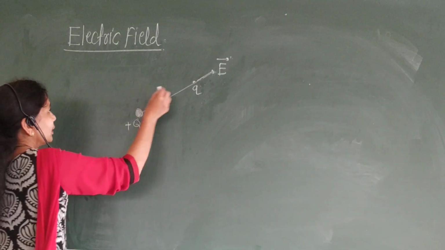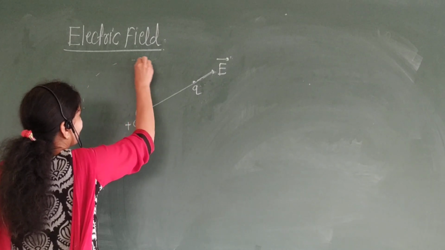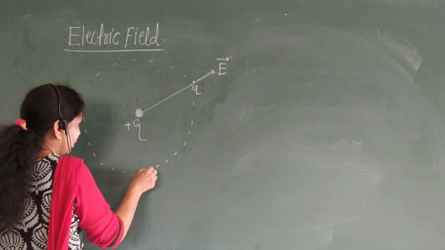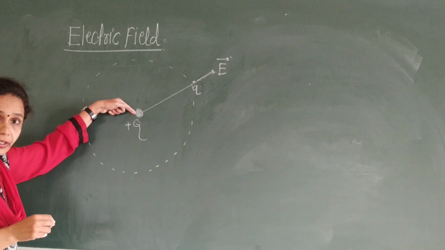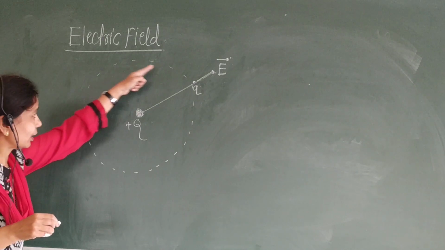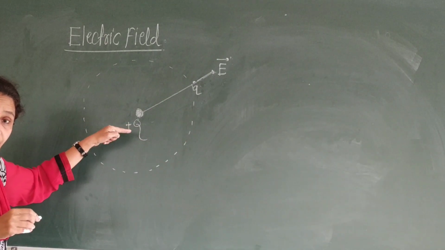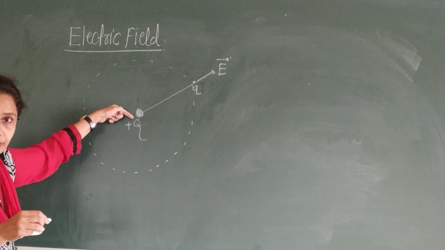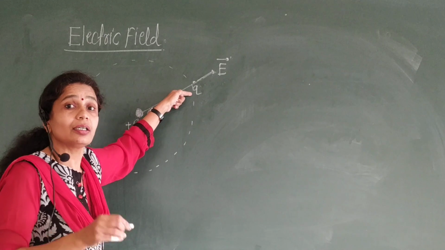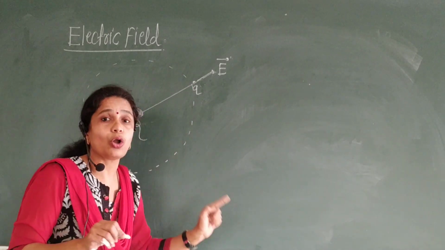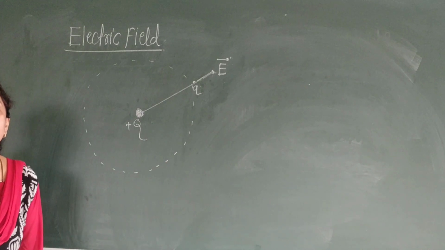And the region around a charged body, the region around a charged body which experiences a force by the other charge, this region is called an electric field.